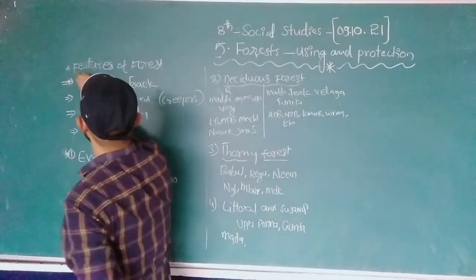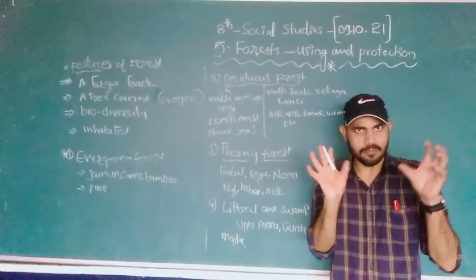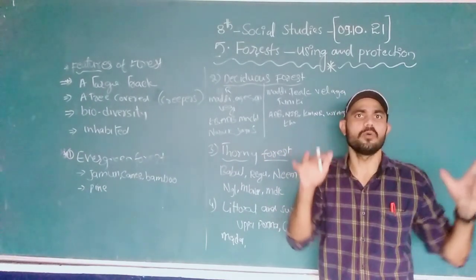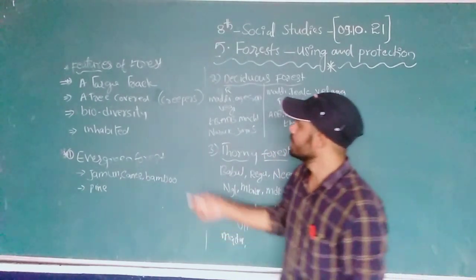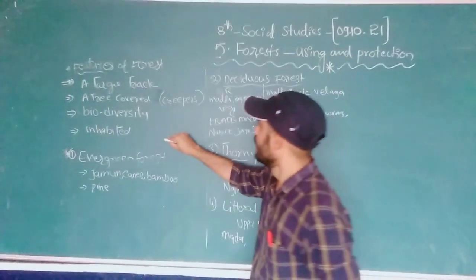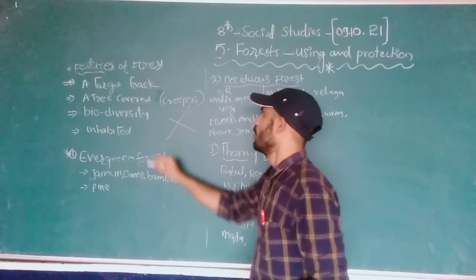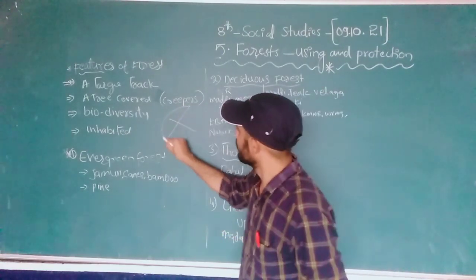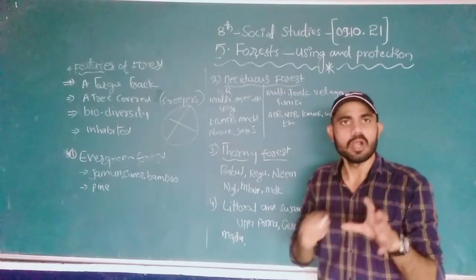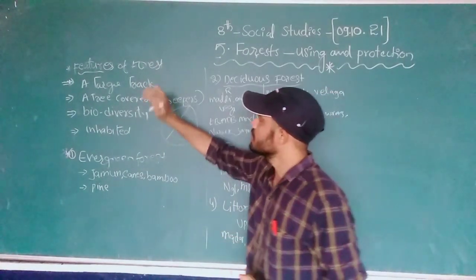See, what are the features? The first feature is a large tract. The forest covers a large tract. We can say some hundreds of kilometers in length, and some hundreds of kilometers in width. All this area is covered with trees and plants. So this is what we call the first feature.